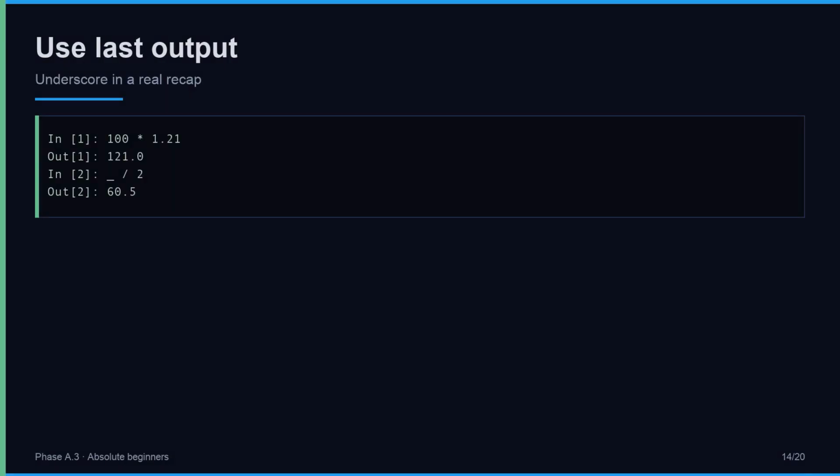Compute 100 times 1.21. Then use underscore divided by 2 to continue from the last output. This is how interactive work compounds without retyping long expressions. Keep this line in mind, In 1, 100 times 1.21.